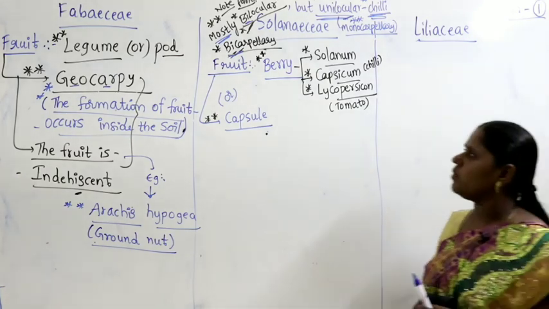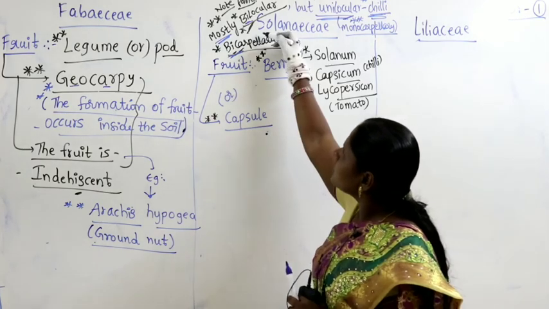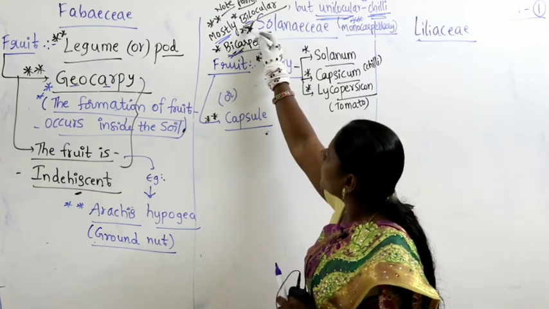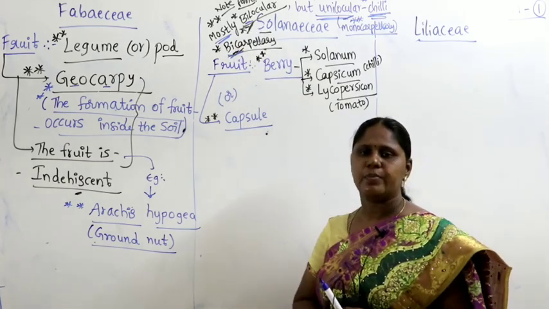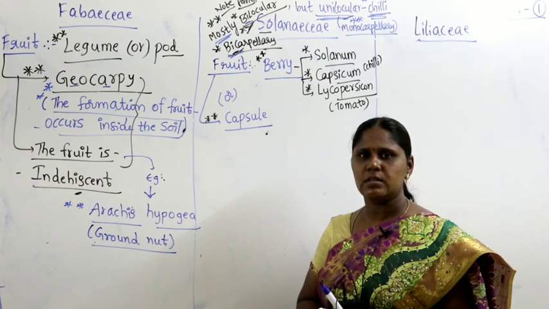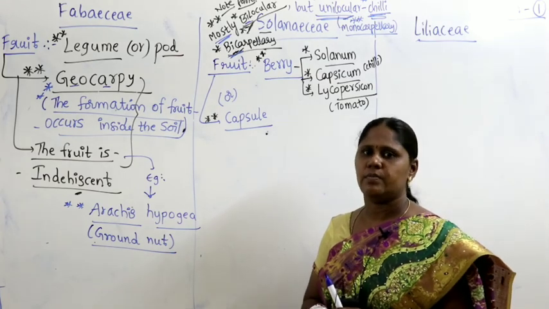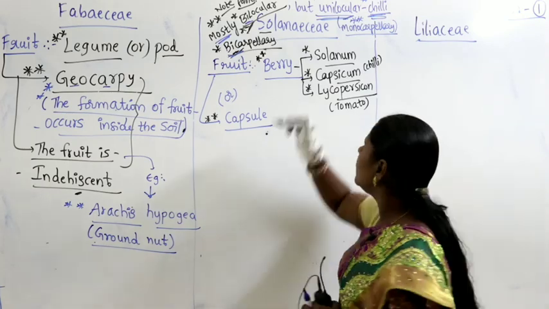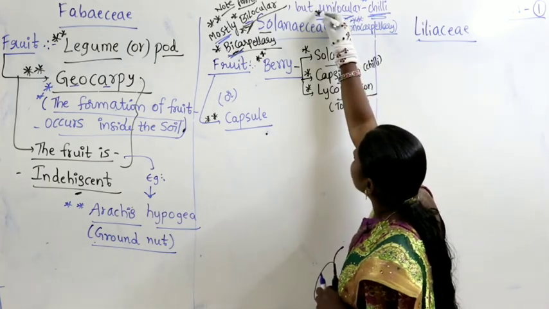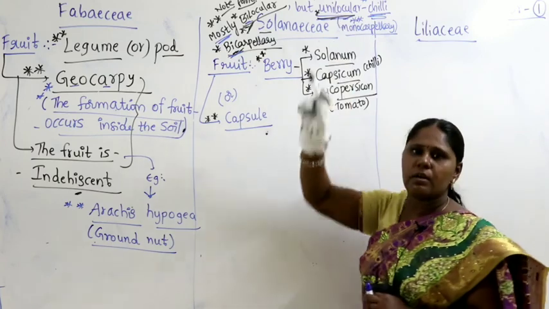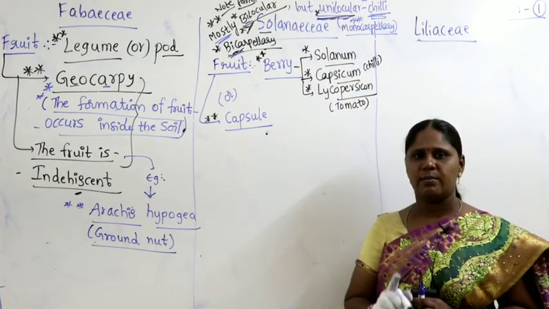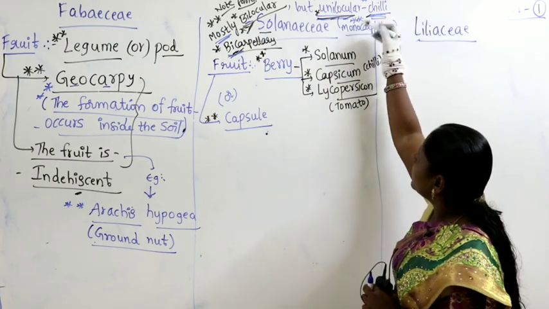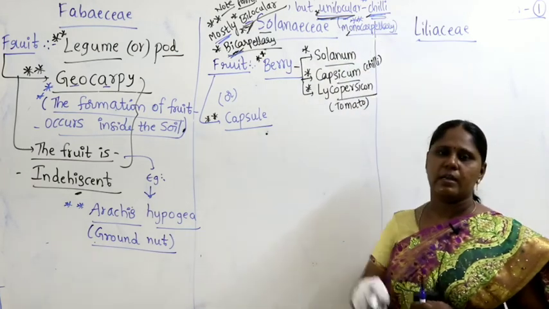But what is the important note point to be noted down? Most of the Solanaceae members are bilocular, bicarpellary, meaning two carpels and two locules are present. But exceptionally, only in case of chili, it is unilocular, meaning only one chamber, that is monocarpellary.